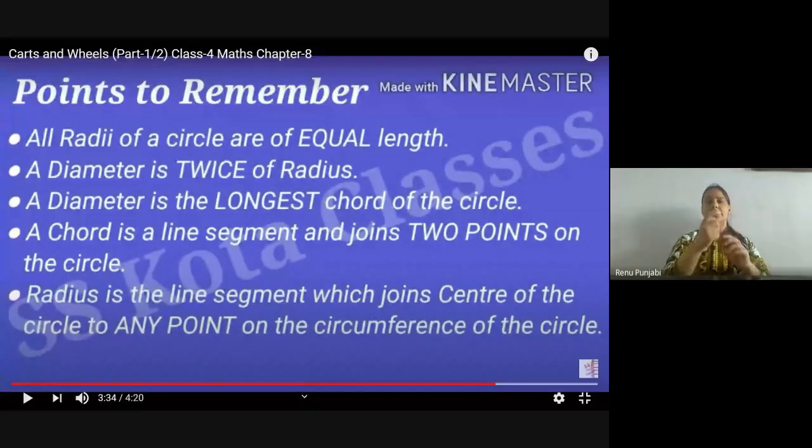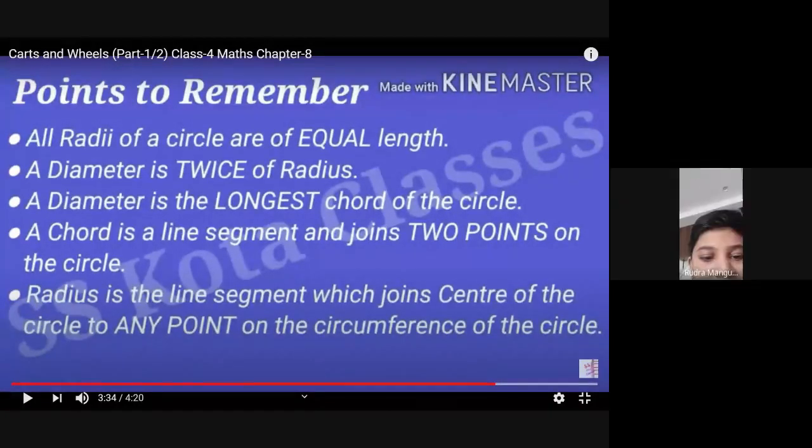See, radius is half of a diameter. When you draw a line segment from the center, not from anywhere else, touching the circumference of a circle, it is called the radius. And when you extend that radius to the opposite side, that is called the diameter. Am I clear, Rudra? Yes, ma'am.